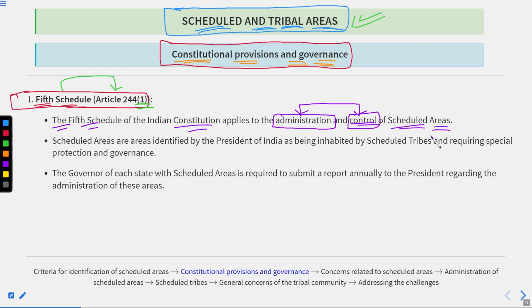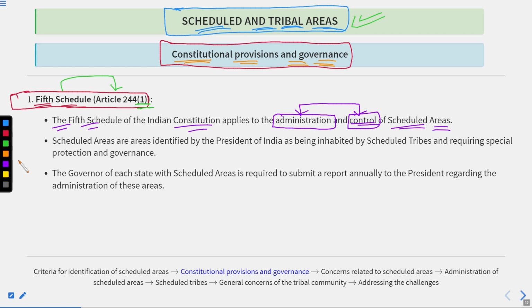Because the government has a balanced approach. It is not only responsible for the upliftment of schedule and tribal areas, but also responsible to look after the normal mainstream. That's why the government tries to intervene less. And the second implication could be that when the government intervenes less, the schedule tribals get the right to make development policies on their own in accordance with modern requirements while preserving their traditional cultures.